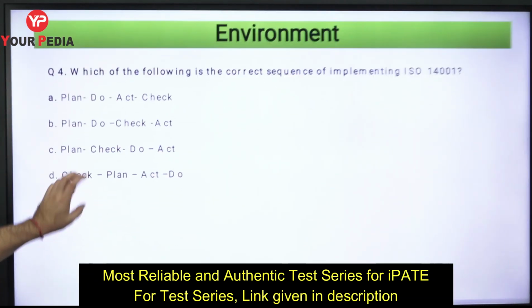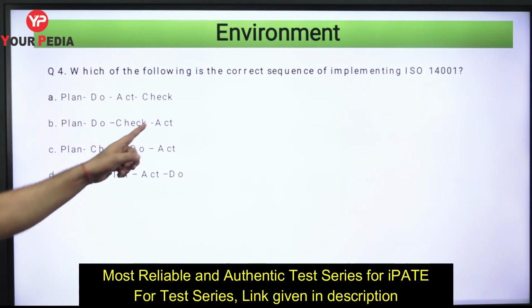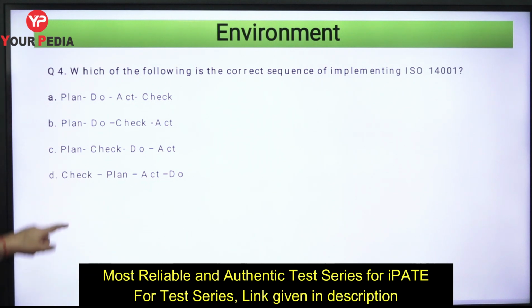So just have a look over here. Which of the following is the correct sequence of the implementation of ISO? That means plan, do, check, act. B is the correct option for you.